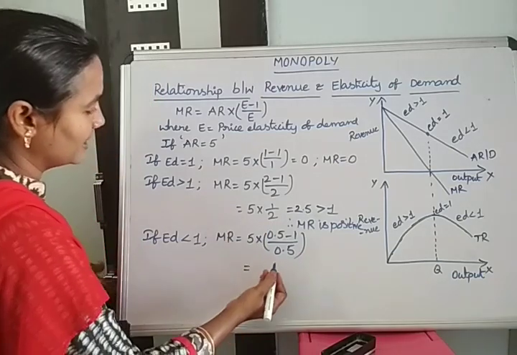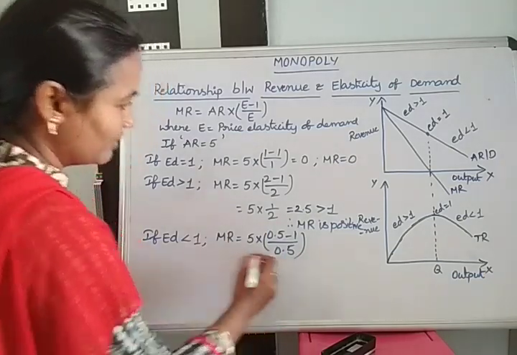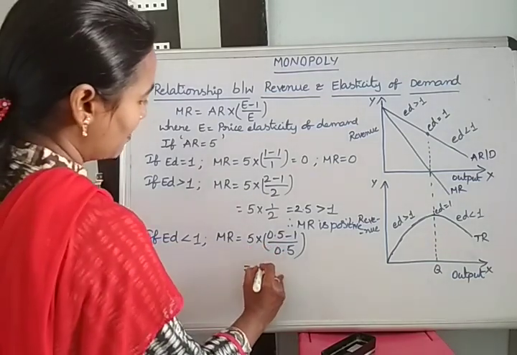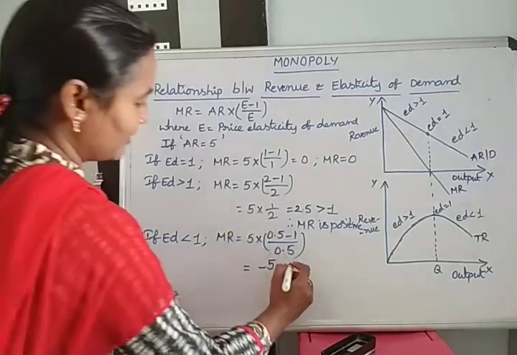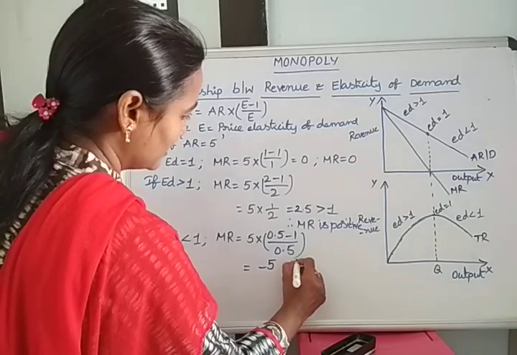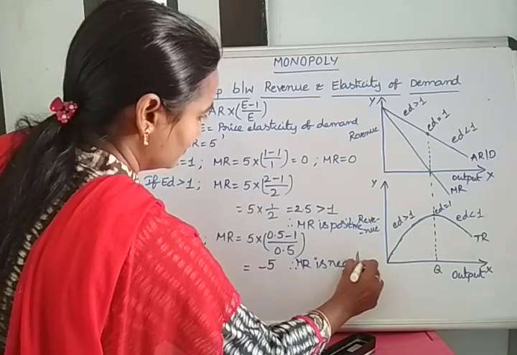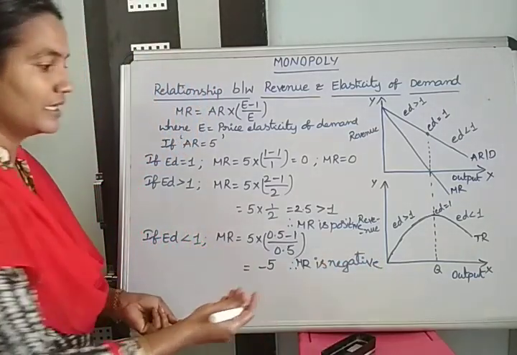So here we get a minus value, only minus 5. Therefore MR is negative. Whether the negative value is 5 or 10 is secondary.